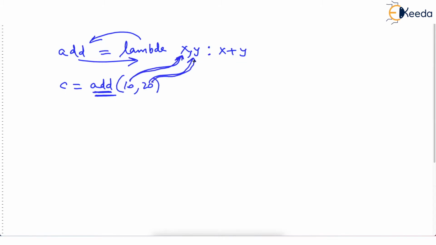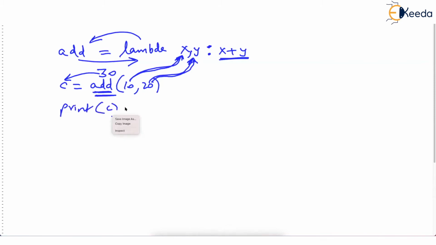When the lambda function runs, first it takes the parameters which you have passed, so x is 10 and y is 20. After that, it will run the only expression. Remember, you can write one expression after the colon, which is of course x plus y here. So 10 plus 20 is 30. So 30 will be returned at the function call, c will become 30, and we can print c.